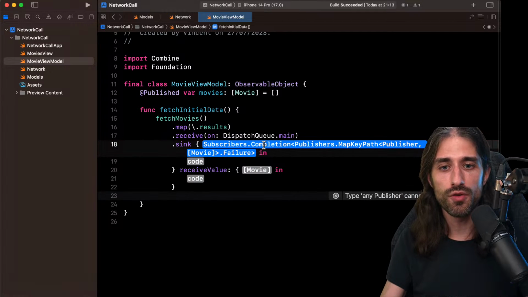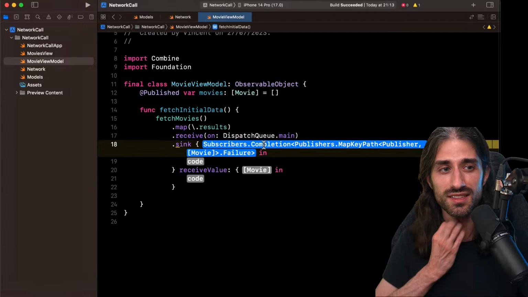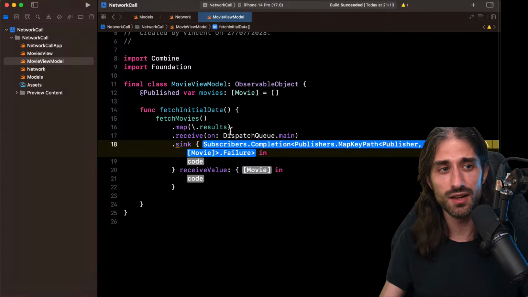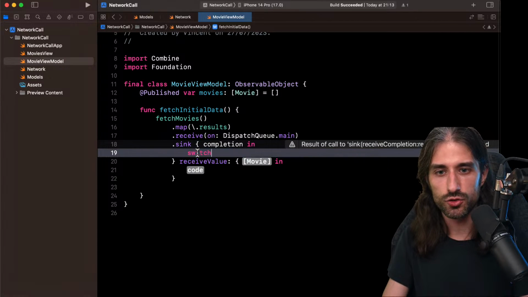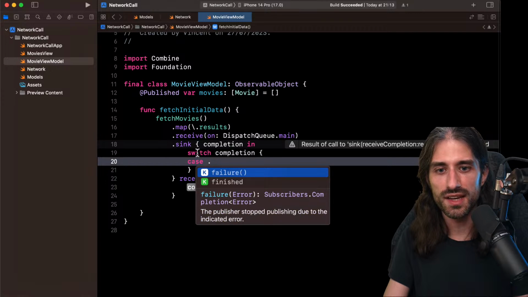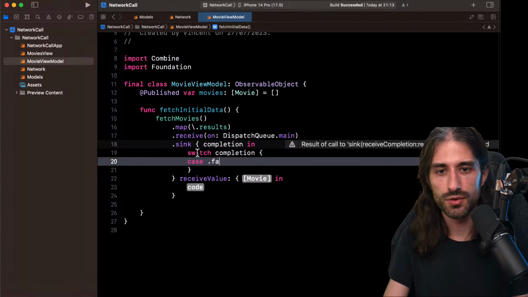This time you can see I have to provide both closures, and the reason is that our code can produce errors, and so I need to deal with the error explicitly. So here I will have my completion. I can switch over my completion like that. I will have the case finished. So in the case finished, I just do nothing.